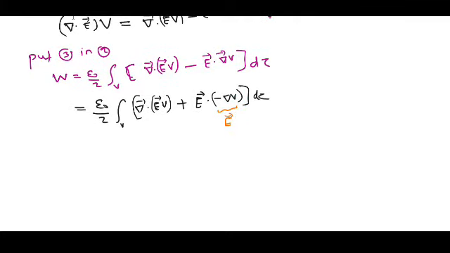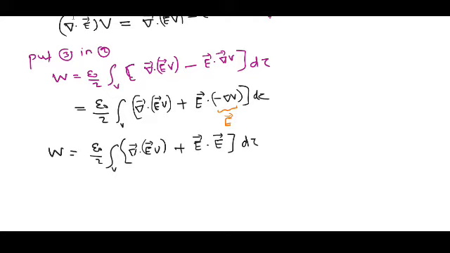So W can be written as epsilon 0 by 2 volume integral del dot (E V) plus E dot E, multiplied by d tau.